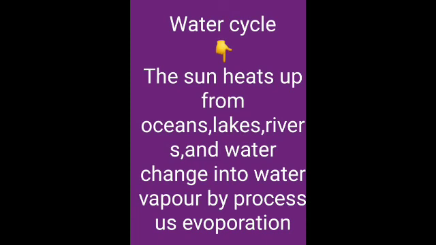The heat energy of the sun falls on the water bodies like oceans, seas, lakes, rivers, etc. After that, the water slowly evaporates as vapor into the air. Clear children? First the heat energy of the sun falls on the water bodies, then it slowly evaporates as vapors into the air. Clear children? Yes.